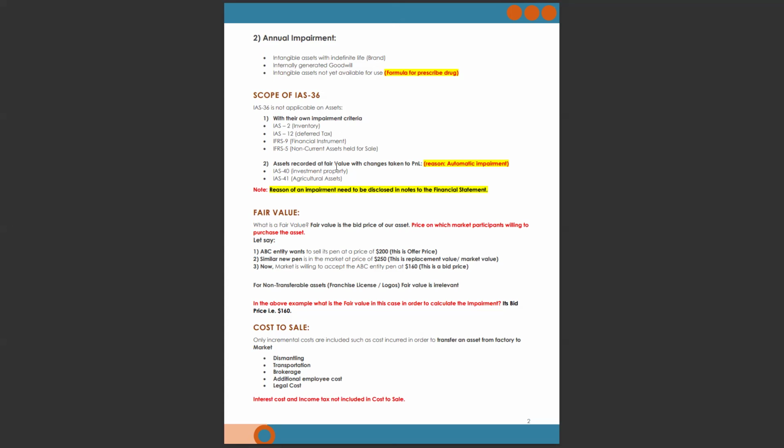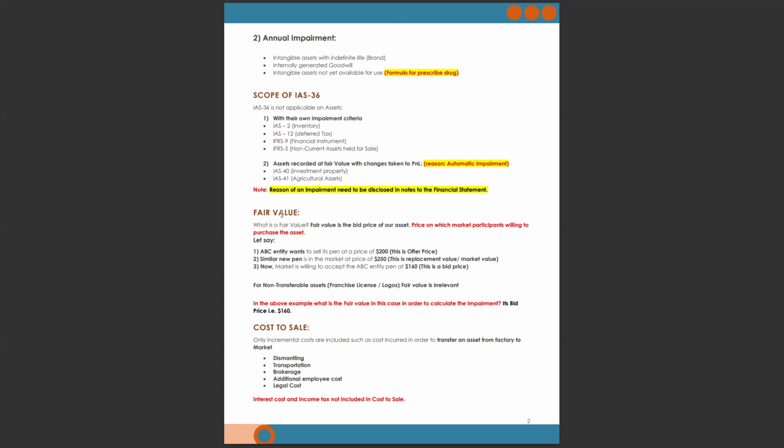Also assets recorded at fair value with changes taken to P&L, such as investment property under IAS-40, because whenever there is a change in investment property value we take it into the profit and loss account. So it's automatic impairment. IAS-41 agricultural asset: whenever there is a decrease in the value of an agricultural asset, we take it into the profit and loss account. So it's automatic impairment. Note, the reason for an impairment needs to be disclosed in the notes to the financial statements. Means you have to write the indicator due to which impairment is recorded.